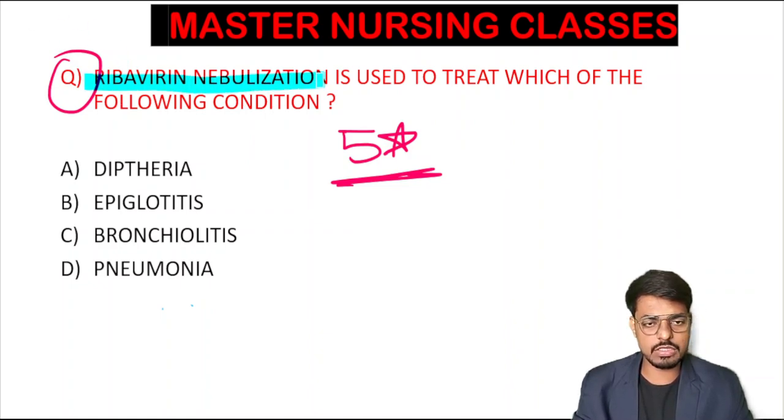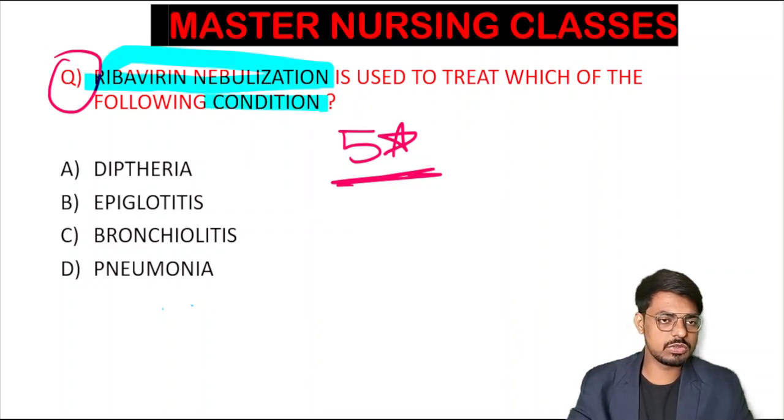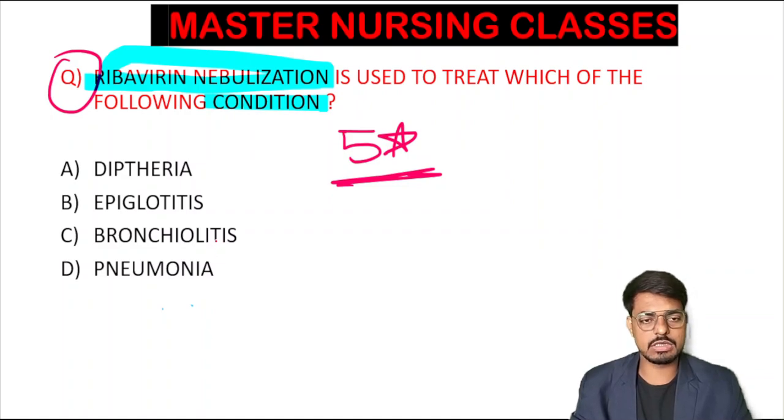The ribavirin nebulization is used to treat which of the following conditions? Which of the following conditions among the four? There is diphtheria, epiglottitis, bronchiolitis, and pneumonia in the options. Among these four, in which condition are we using the ribavirin nebulization? Can anyone tell?